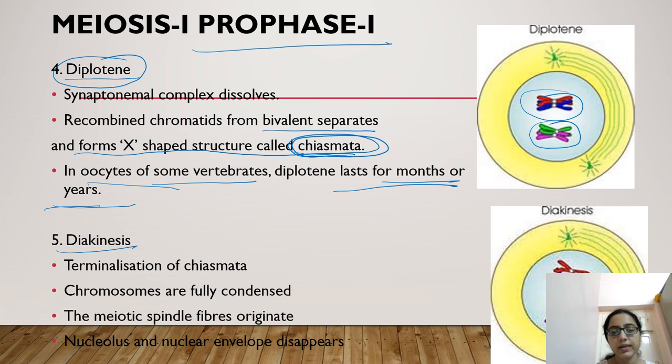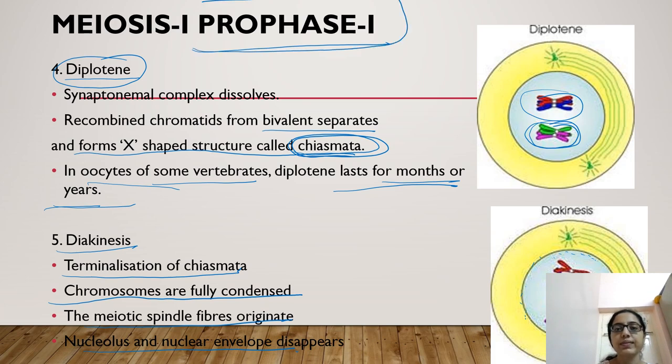Now what is diakinesis? Terminalization of chiasmata. This X-shaped structure no longer appears. Chromosomes are fully condensed and the meiotic spindle fibers start to originate. The nucleus and nuclear membrane start disappearing. Right? I hope prophase 1 is clear.